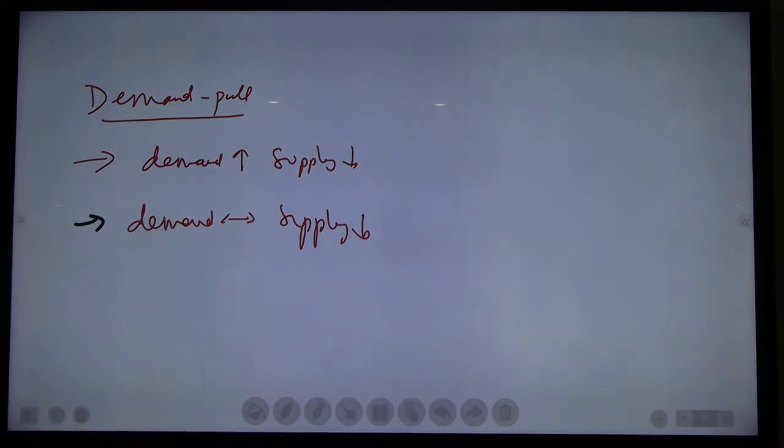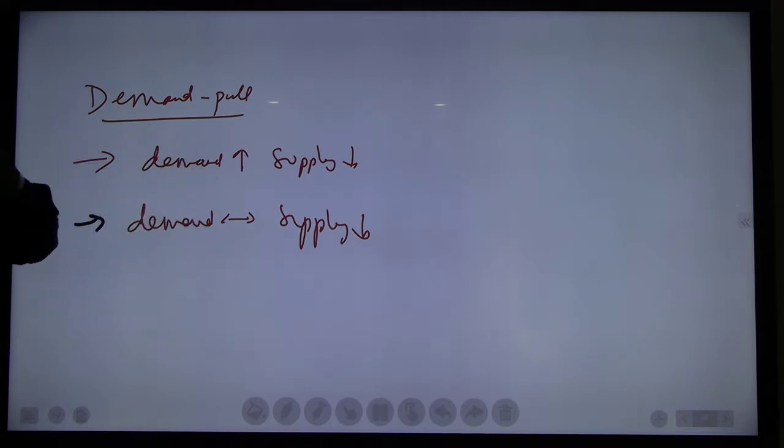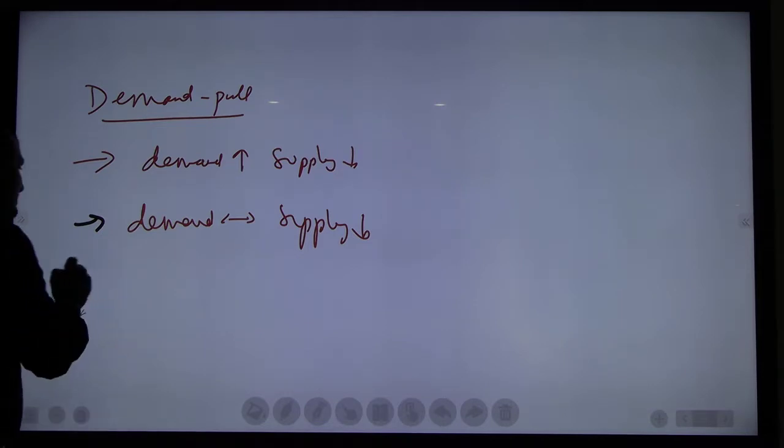Say, for onion there is a demand of 10 kg, only 10 kg, but supply reduces. Demand is 10 kg, supply is only 7 kg. At that time, what will happen? Price will increase, because there is a shortage of supply. So the second case is when demand is constant and supply decreases.